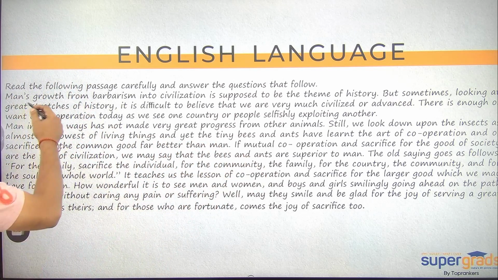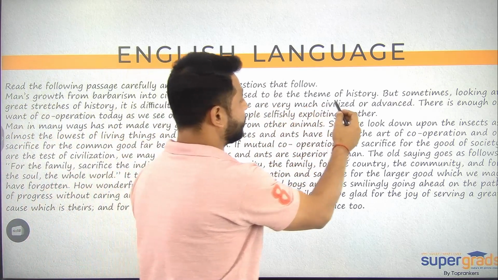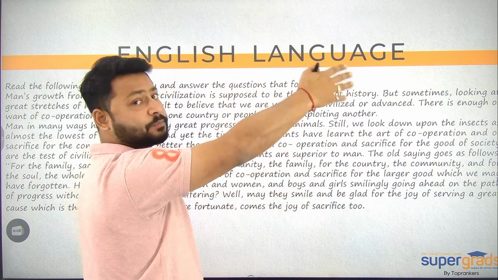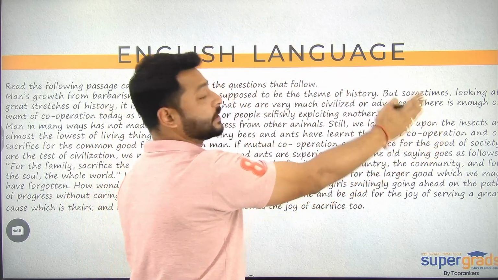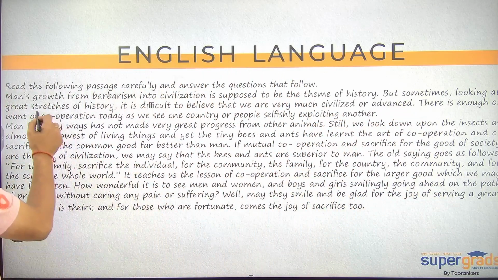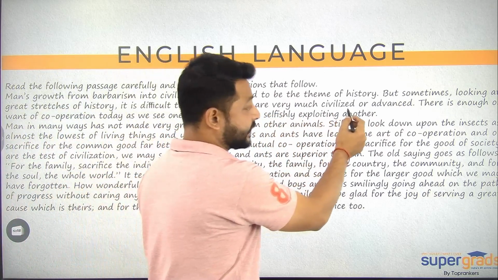अब ये बोल रहे हैं a man's growth from barbarism into civilization is supposed to be the theme of history. ठीक है, so barbarism से आप civilization पे कैसे पहुंचे, वो एक हिस्ट्री का थीम है. This is what they are saying. But sometimes looking at stretches of history, it is difficult to believe that we are very much civilized or advanced.